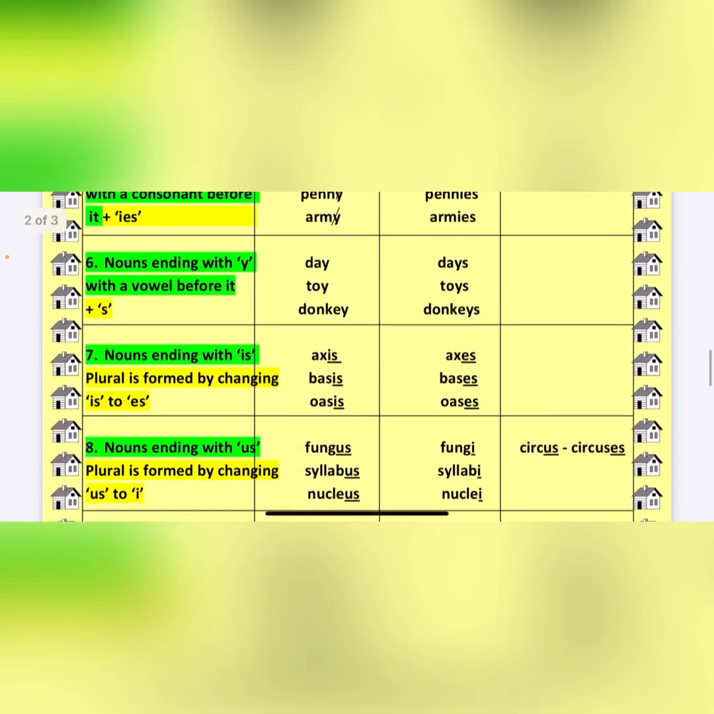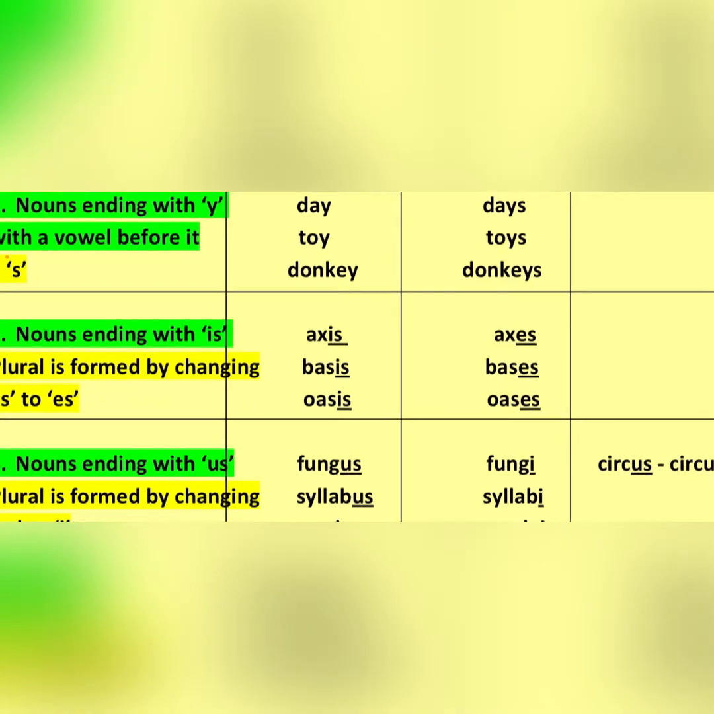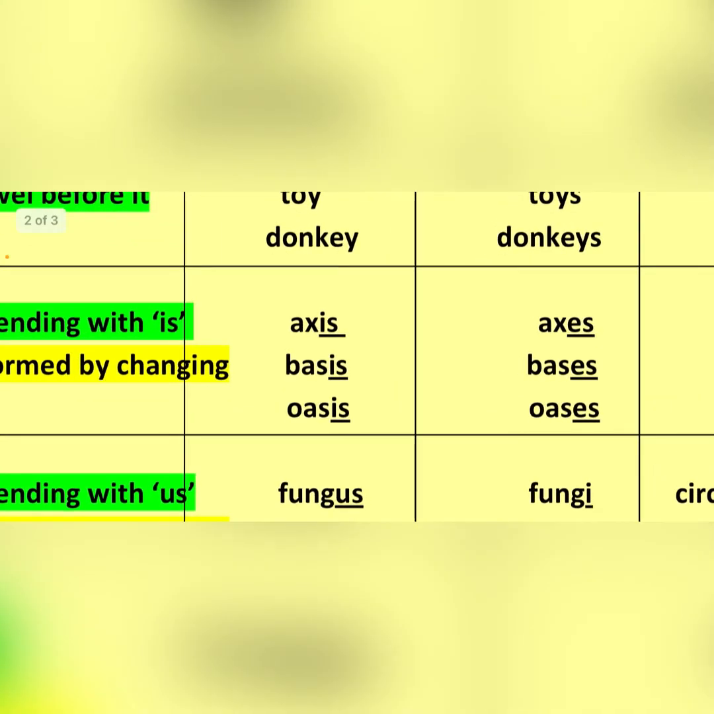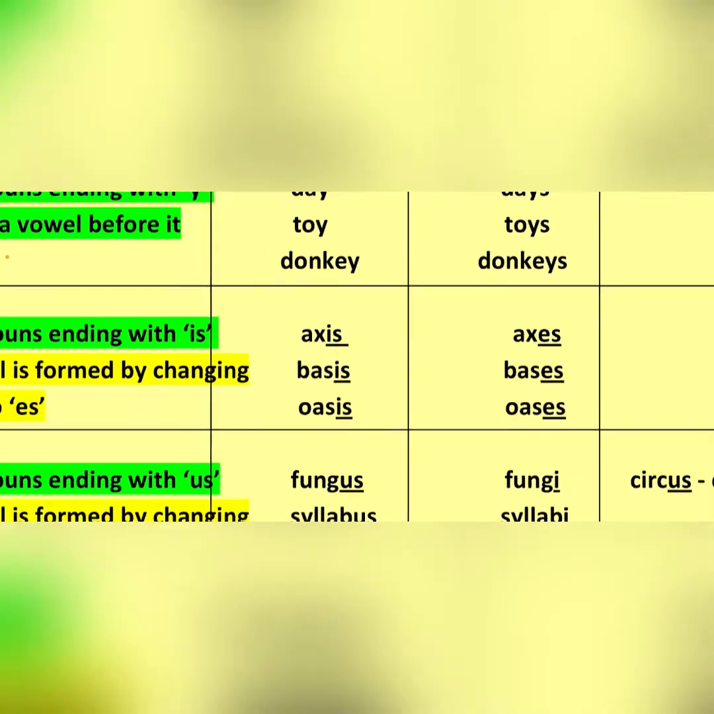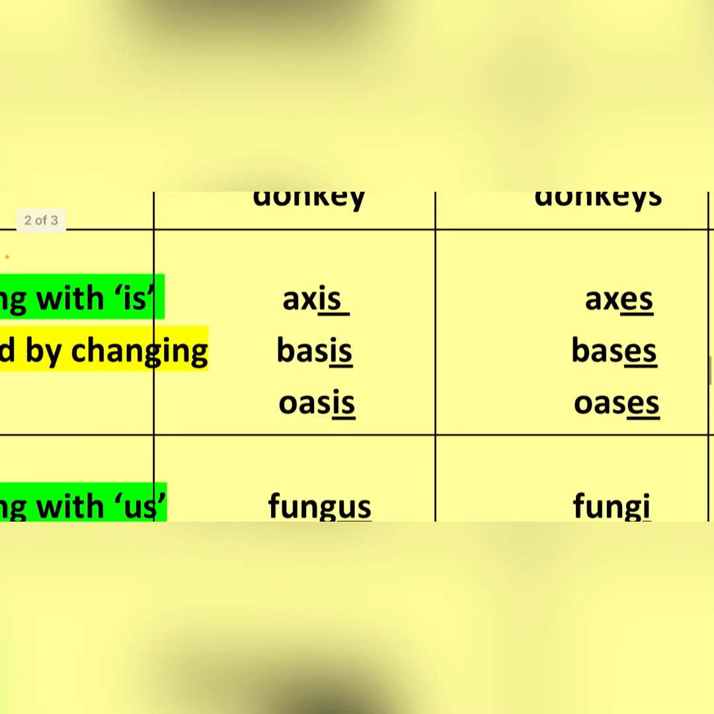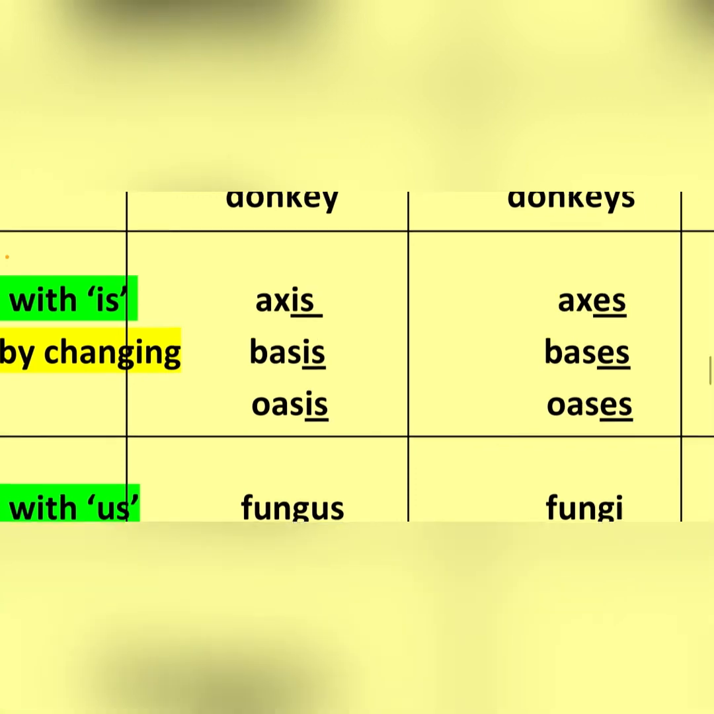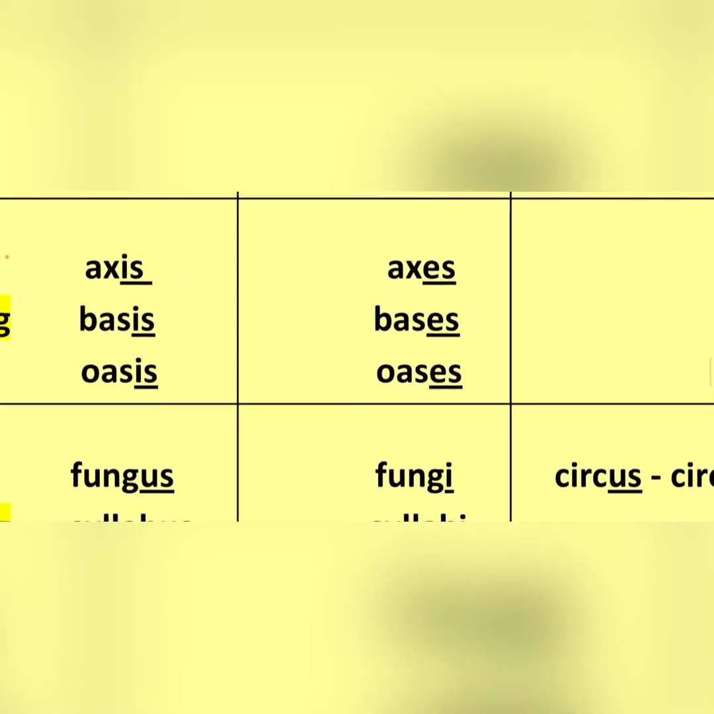Next, the nouns ending with is. For example, axis. Students, just see the spelling, axis. So in these kinds of words, bases, oases, all are ending with is. So what you need to do is remove is and change it to es. So axis, axes, basis, bases, oasis, oases. You just have to change is to es.